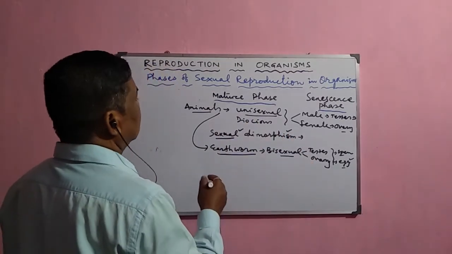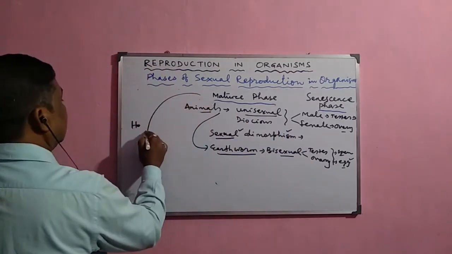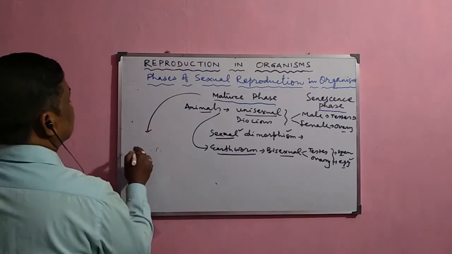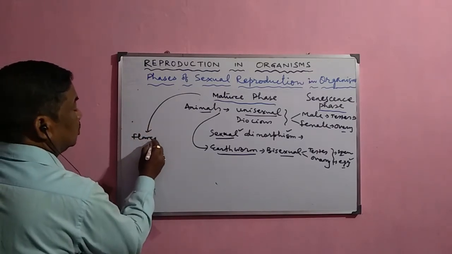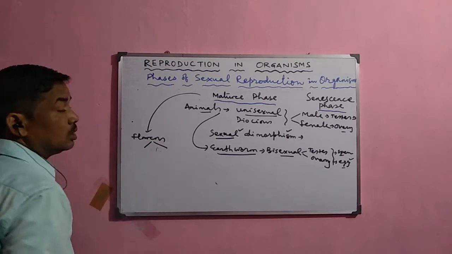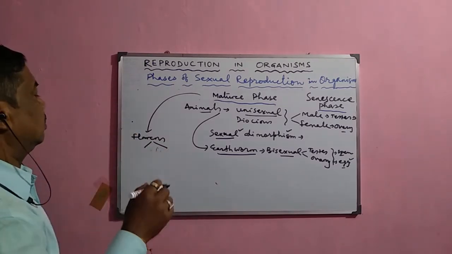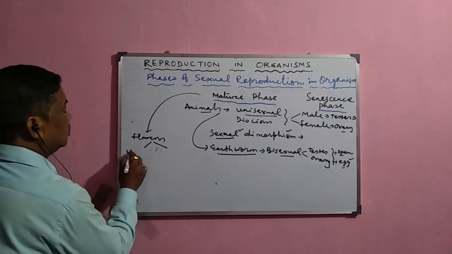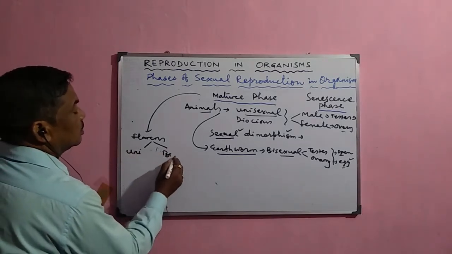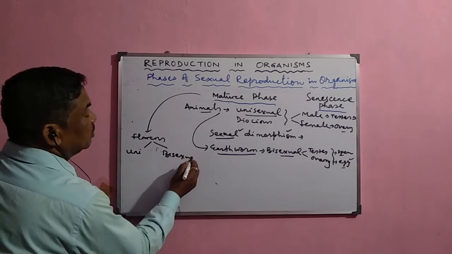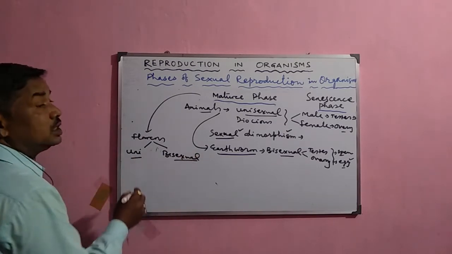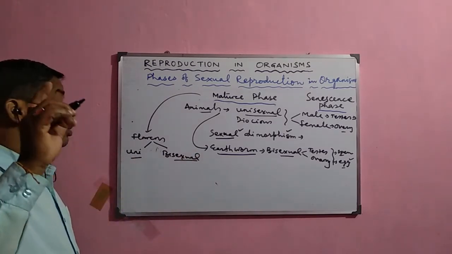In case of plants also, the flowers which are formed here may be bisexual flowers or unisexual flowers. We shall discuss unisexual flowers in detail in reproduction in flowering plants.